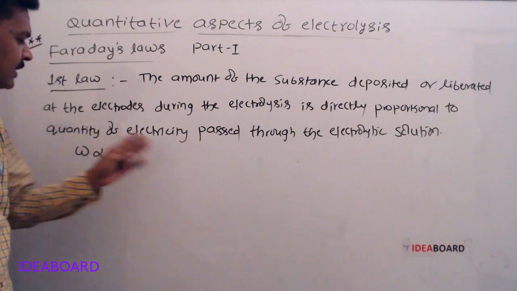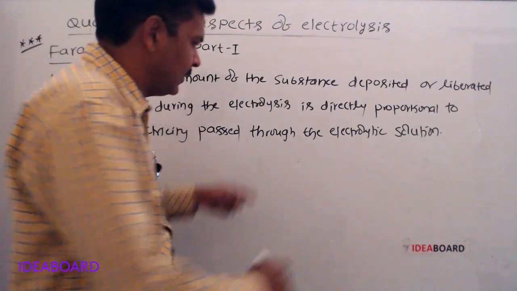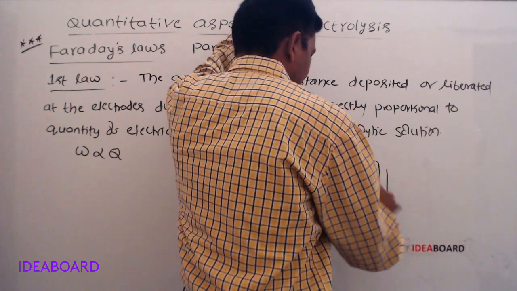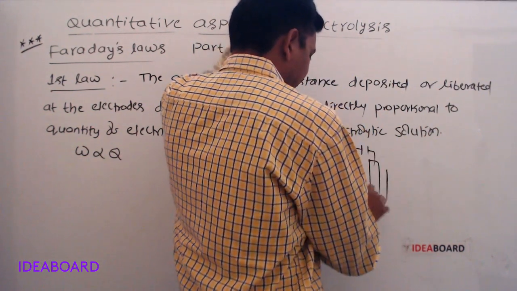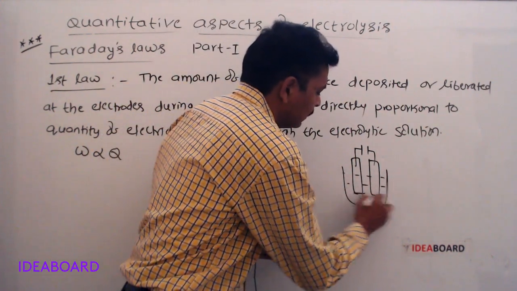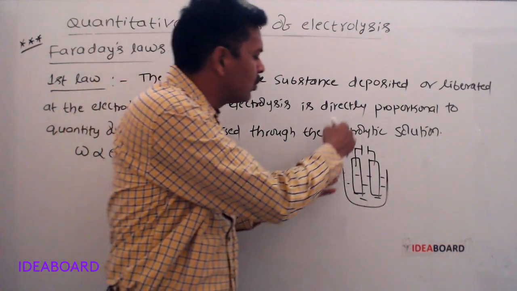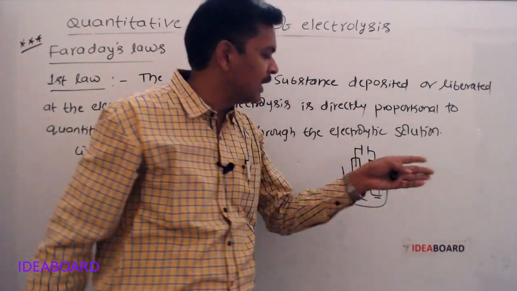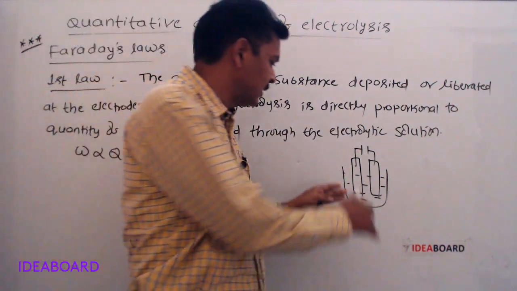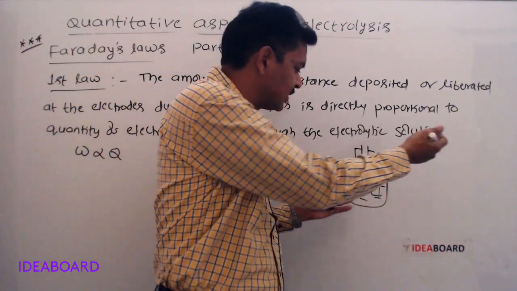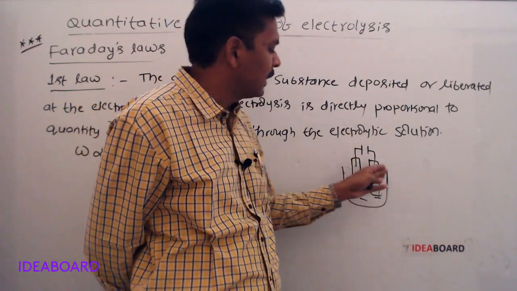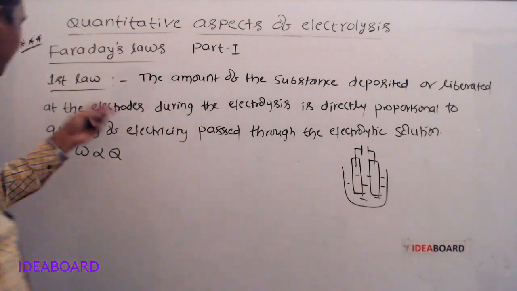Simply, during the electrolysis, if more electric charge is passed through the electrolytic solution, then more substance will be deposited at the electrodes. That is Faraday's first law.